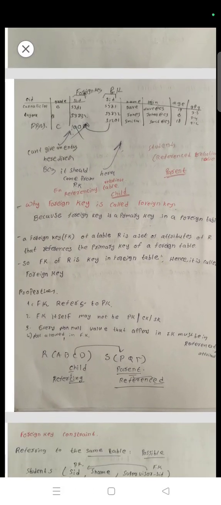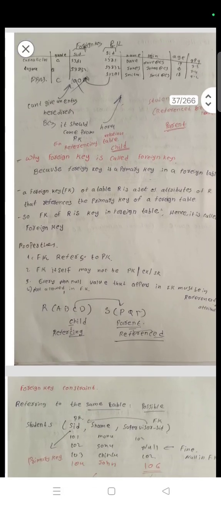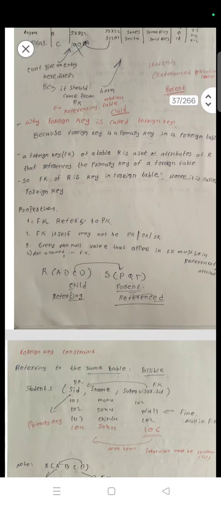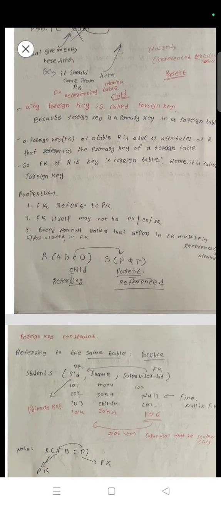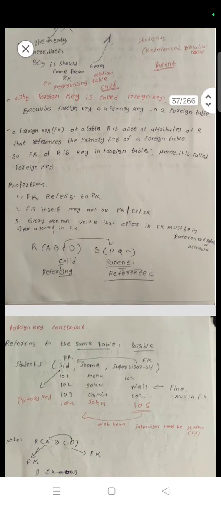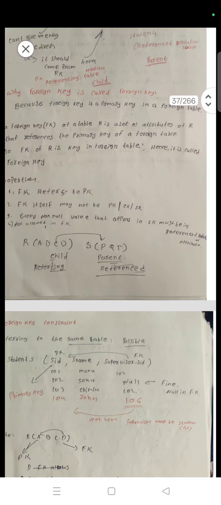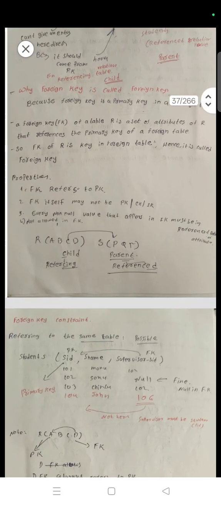Foreign key FK of a table R is a set of attributes of R that reference the primary key of a foreign table. So a foreign key of R is a key in a foreign table, hence it is called a foreign key. Properties: Foreign key refers to the primary key. Foreign key itself may not be a primary key, candidate key or super key. Every non-null value that appears in the foreign key must be present in the referenced attribute.